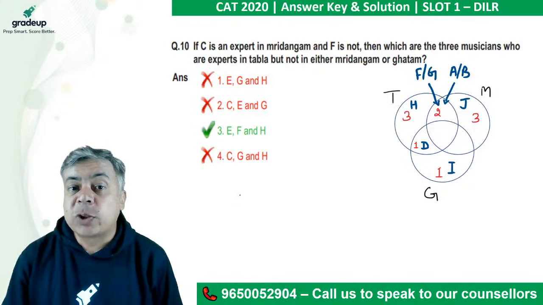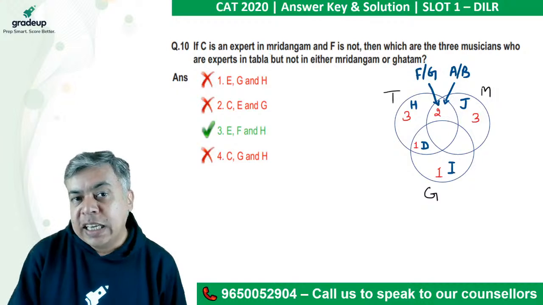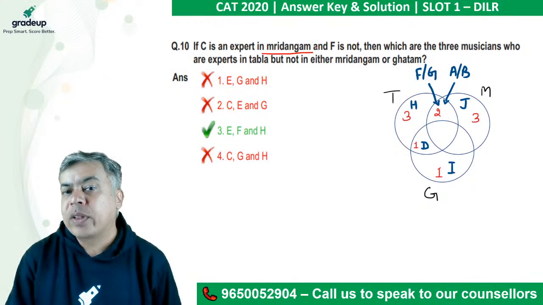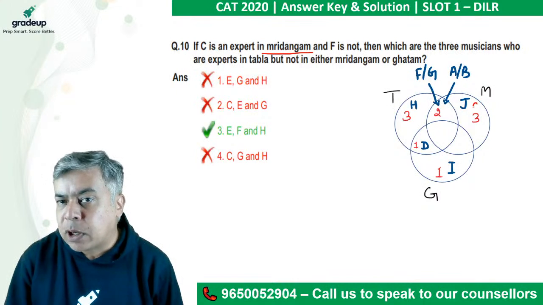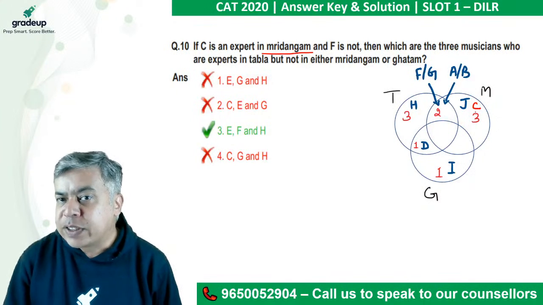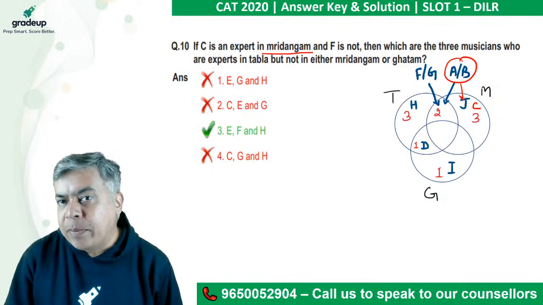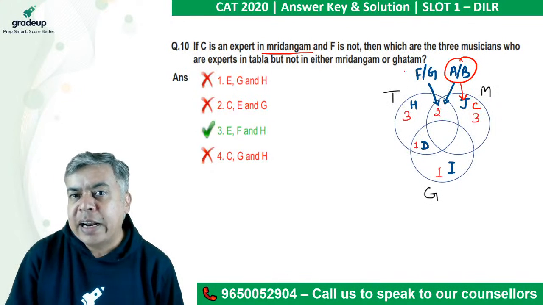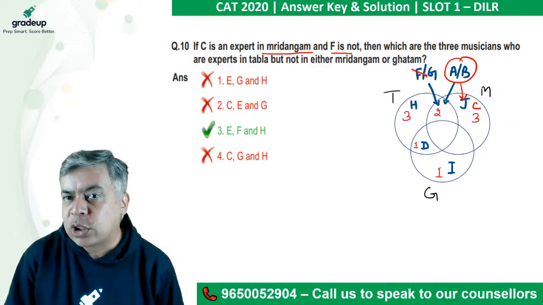If C is an expert in M, okay, now he is giving the condition. So C is an expert in M. Now where is C? Here it is not possible. So C must be possible here only. If C is possible here and out of A, B, one will come here, other will go there, right? And he's saying F is not in M. So F is not here.